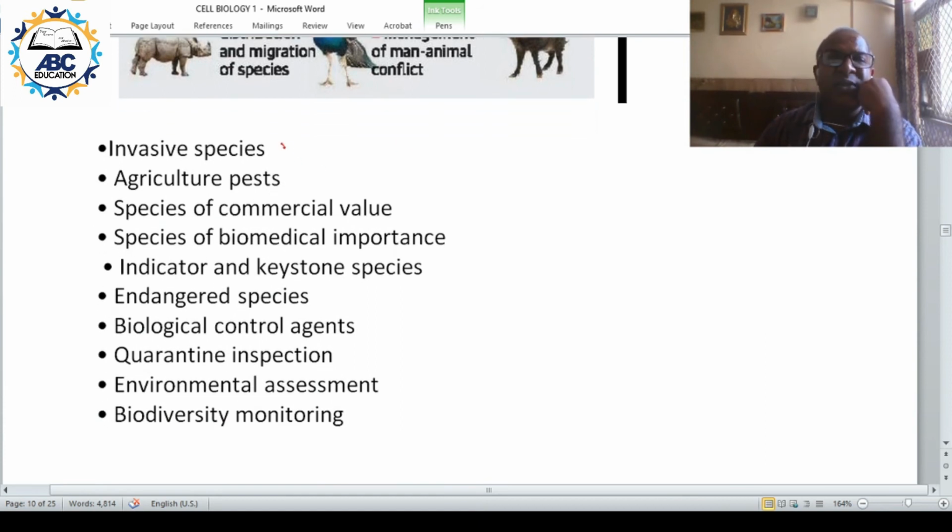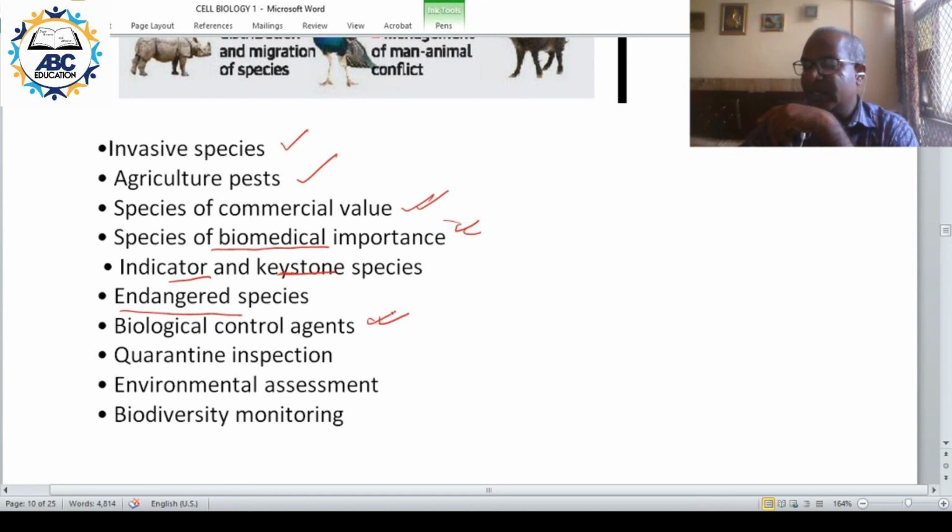Invasive species identification, agriculture pest. Recently you have locust. There can be different variety of locust. Find out the species of commercial value. Identification of biomedically important species. Ecologically important indicator and keystone species. Identification of the endangered species. Identifying the biological control agents.